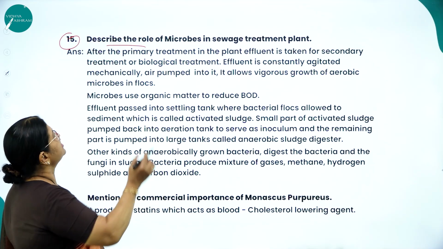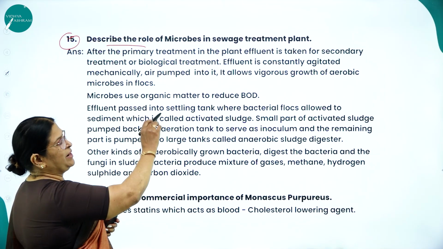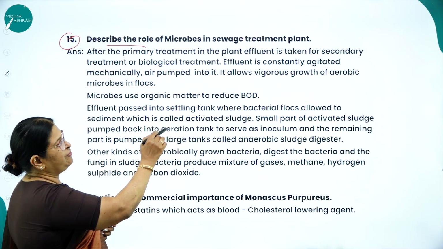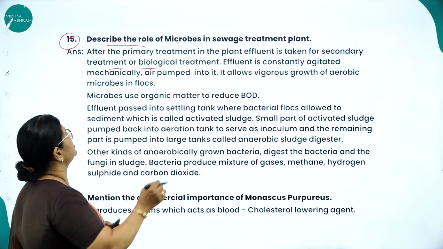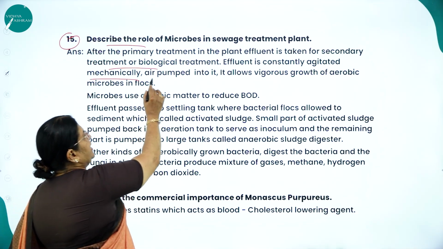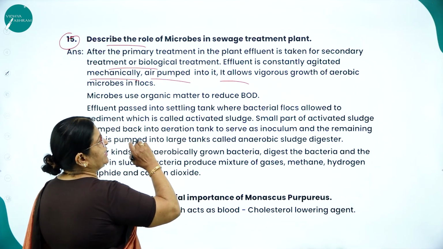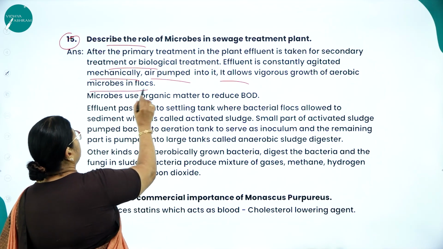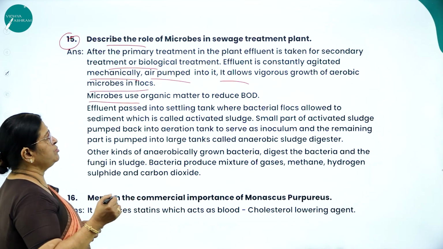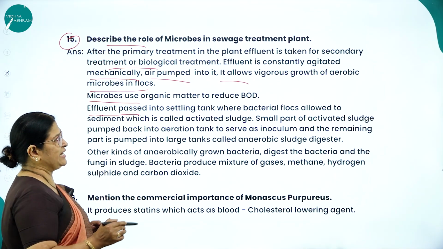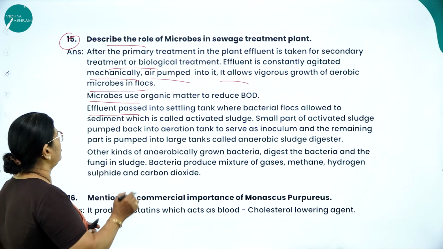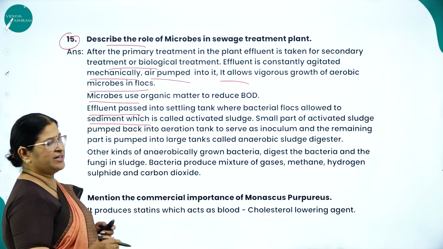Already I explained this. After the primary treatment, the treatment plant effluent is taken for secondary treatment or biological treatment. Effluent is constantly agitated mechanically, air is pumped into it, and it allows vigorous growth of microbes into flocks. Microbes use organic matter to reduce BOD. Effluent is passed into a settling tank where bacterial flocks are allowed to sediment, which is called activated sludge.